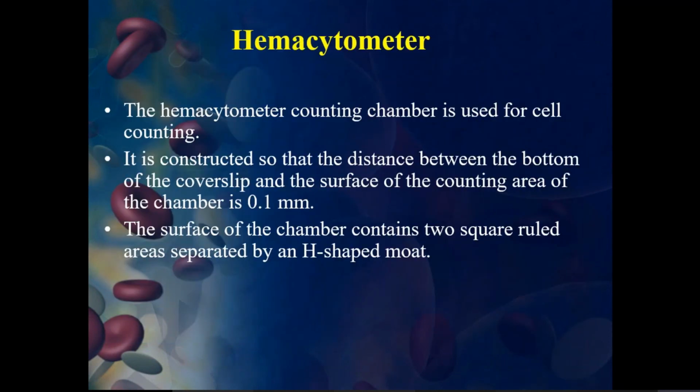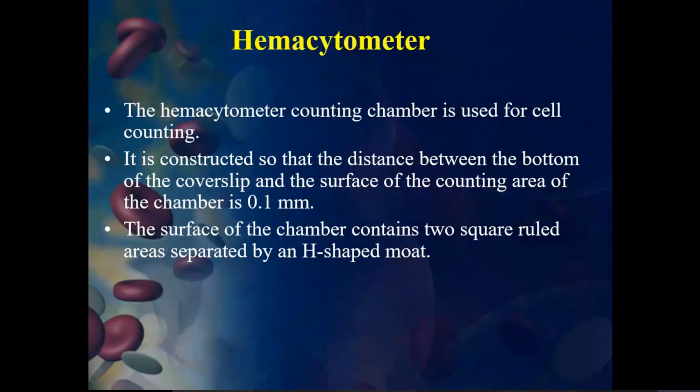Let's see how the hemocytometer is constructed. It's a counting chamber. It looks like a slide, but it is very thick.